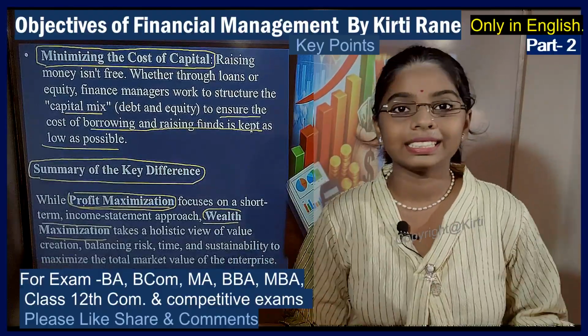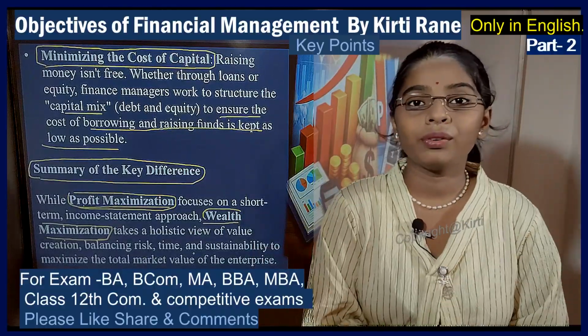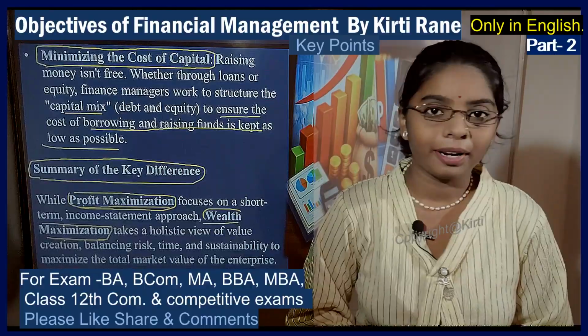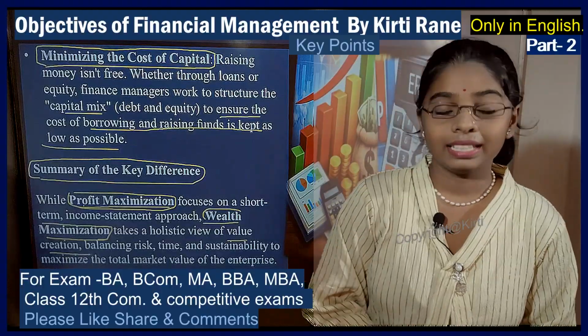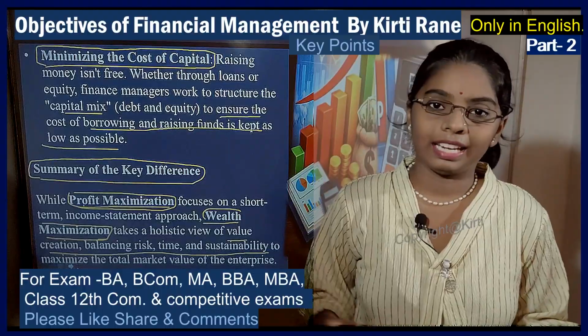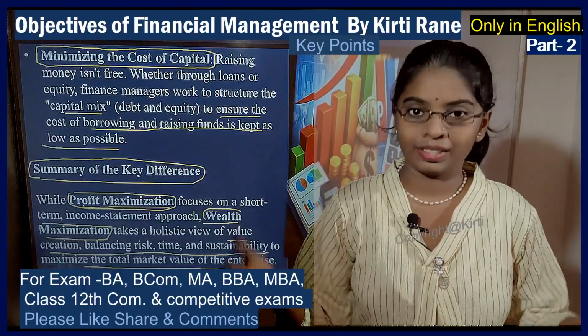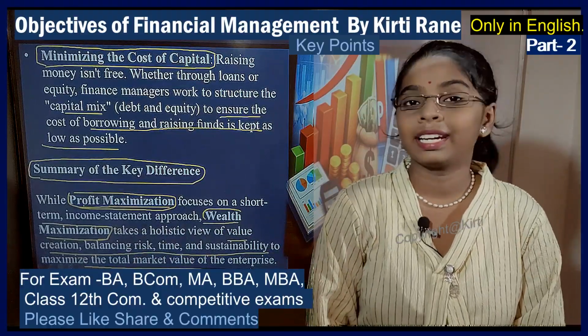It concludes that profit maximization will only view the income earned, right? But wealth maximization will keep in mind the value of the business in the market as per its share price. So with this, our topic, the objectives of financial management, concludes.